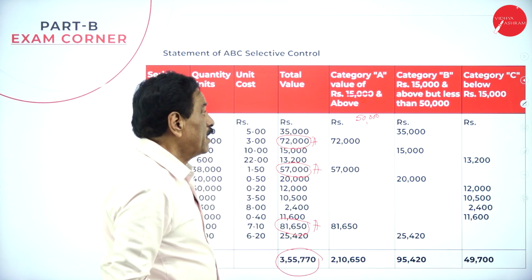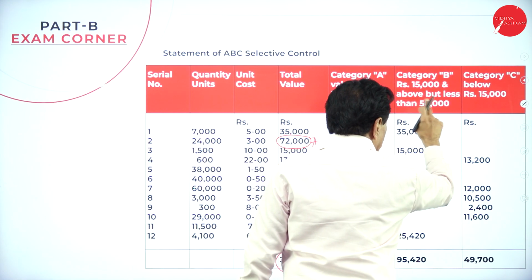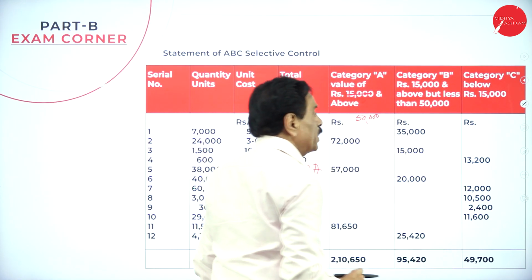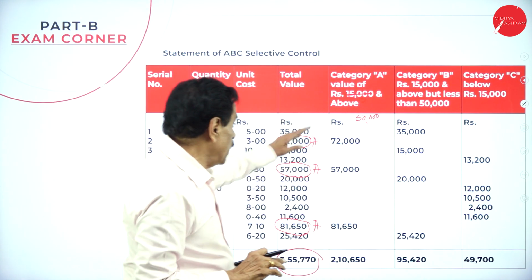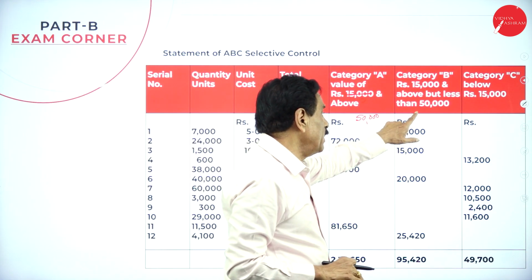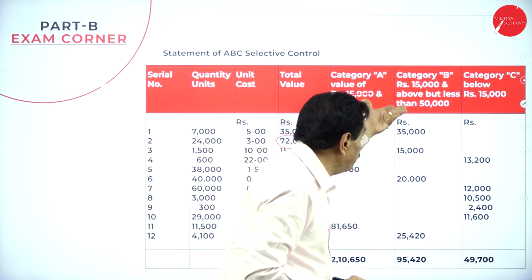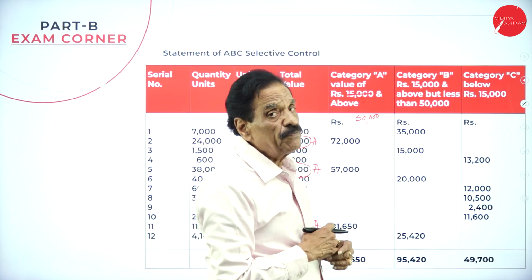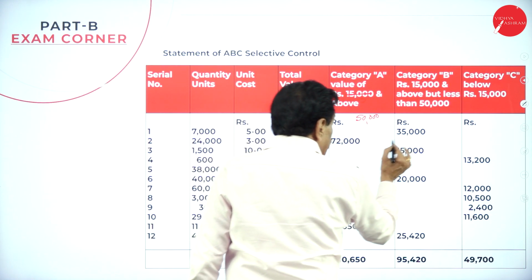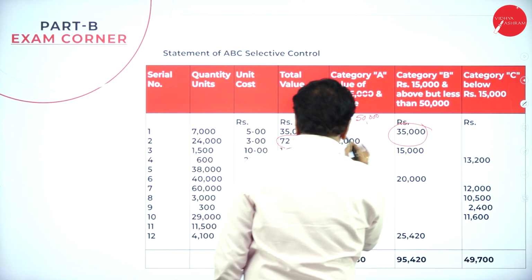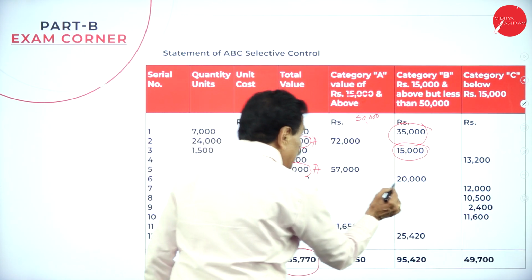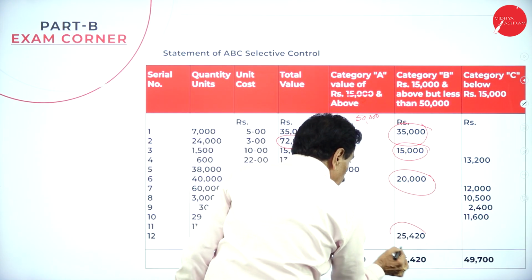Category B is 15,000 but less than 50,000, but the minimum is 15,000, not less than 15,000. Here, 50,000 and above. Second category is less than 50,000, but the maximum is 15,000, not less. So I selected one 35,000, one at the minimum 15,000, another 20,003, another 25,450.